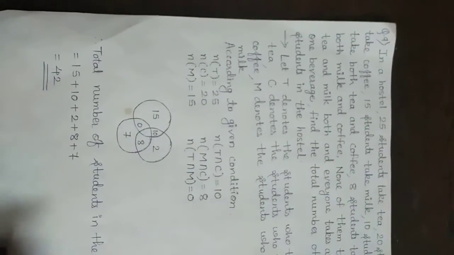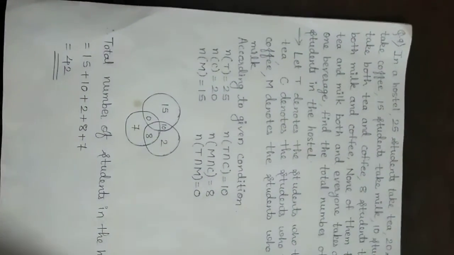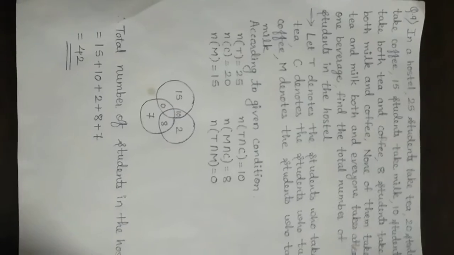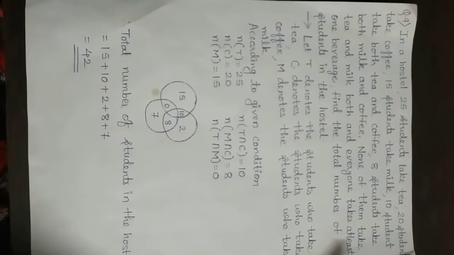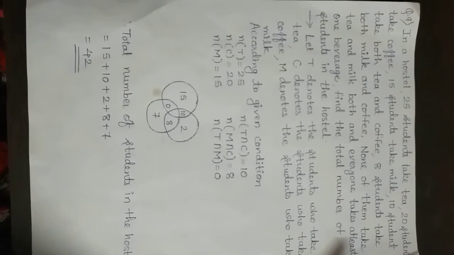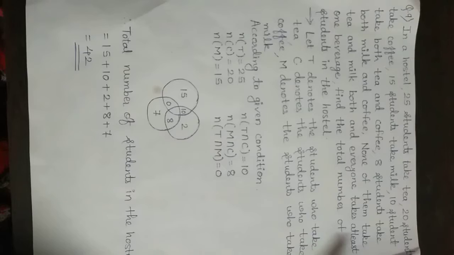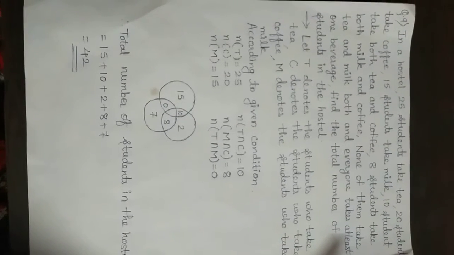Question number 9. In a hostel, 25 students take tea, 20 students take coffee, 15 students take milk, and 10 students take both tea and coffee. 8 students take both milk and coffee. None of them take tea and milk both, and everyone takes at least one beverage. Find the total number of students in the hostel.